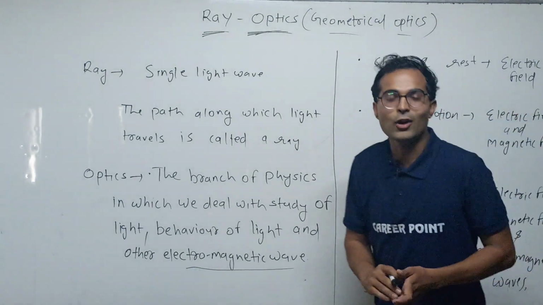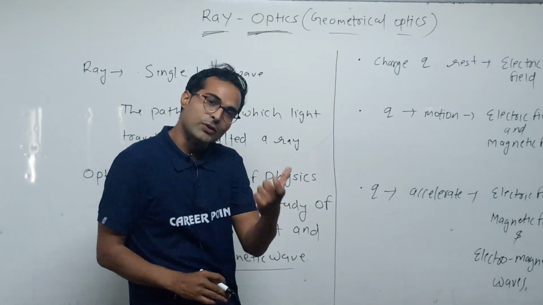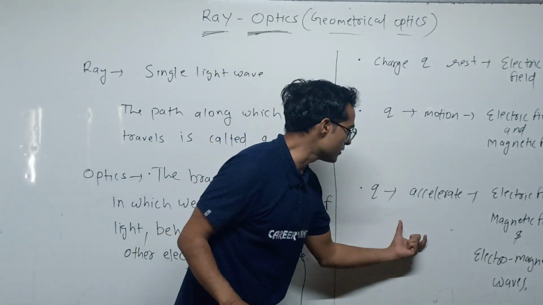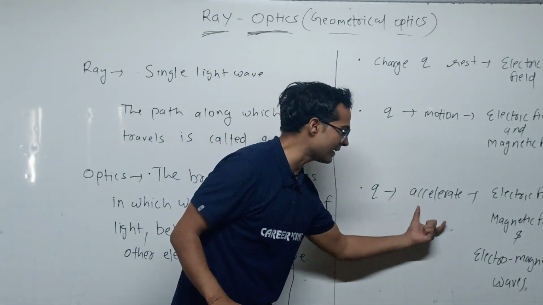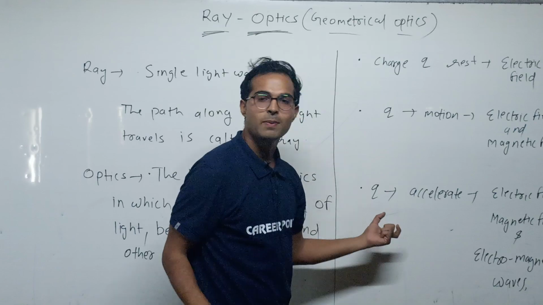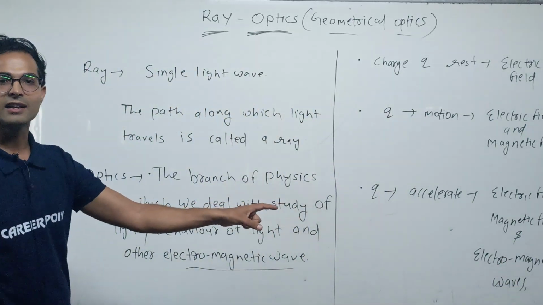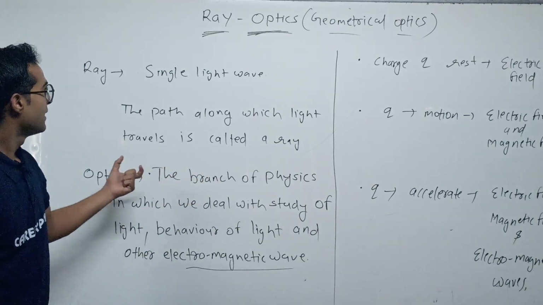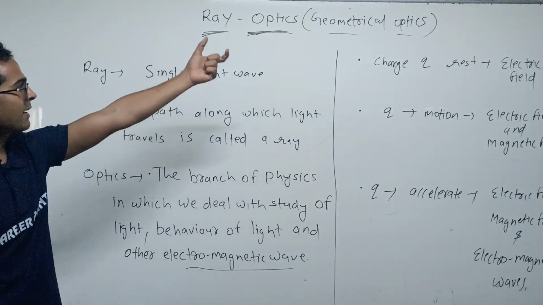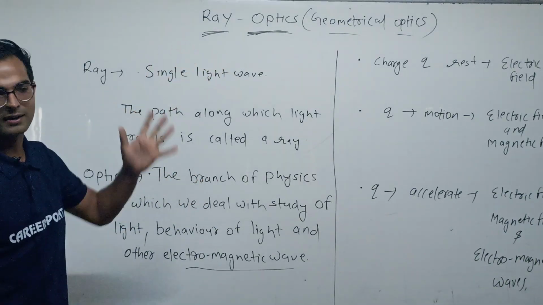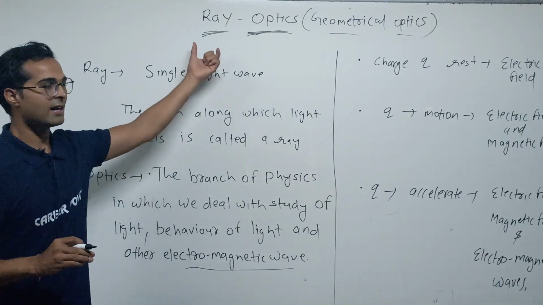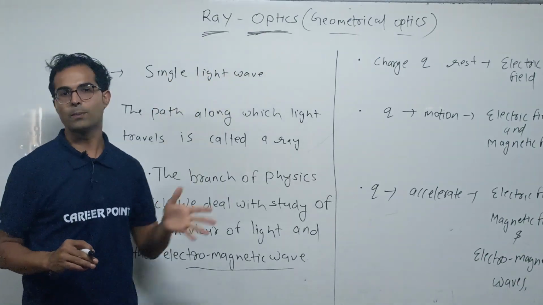Thus, electromagnetic waves are produced. Because the charged particle accelerates, the charged particle produces electromagnetic waves. The branch of physics that studies such electromagnetic waves is called geometrical optics or ray optics. Now you understand about the ray optics and geometrical optics.